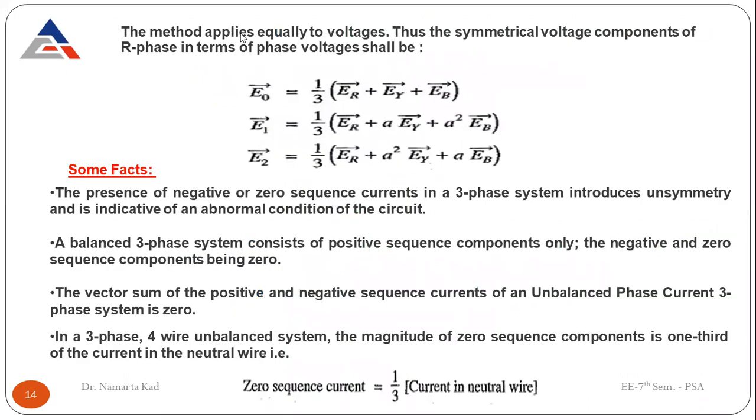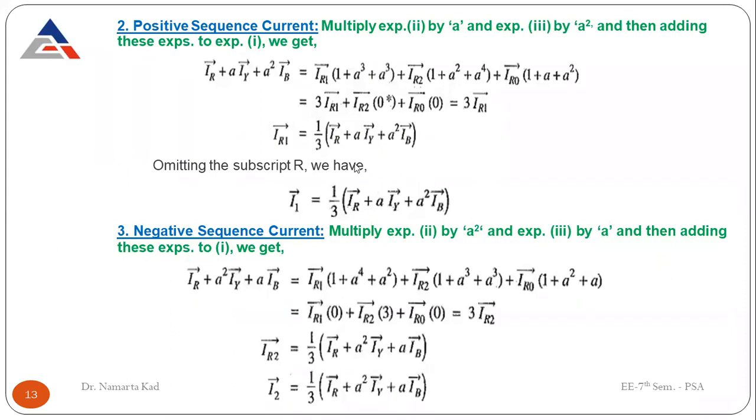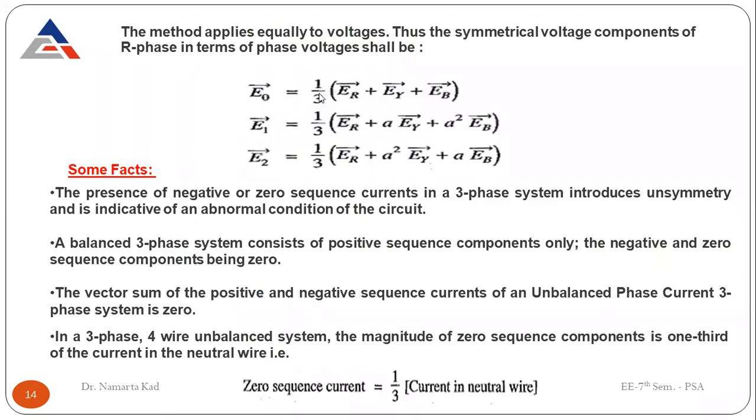So the method applies equally to voltages also. Thus, the symmetrical voltage components for the R phase in terms of the phase voltages can be written in a similar way, as we have calculated here in the form of currents. So E naught is equal to simply the sum of the 3 divided by 3. E1, that is for the positive sequence, is 1 by 3 of ER plus A into EY plus A square into EB. And the negative sequence voltage is equal to 1 by 3 of ER plus A square EY plus A EB.